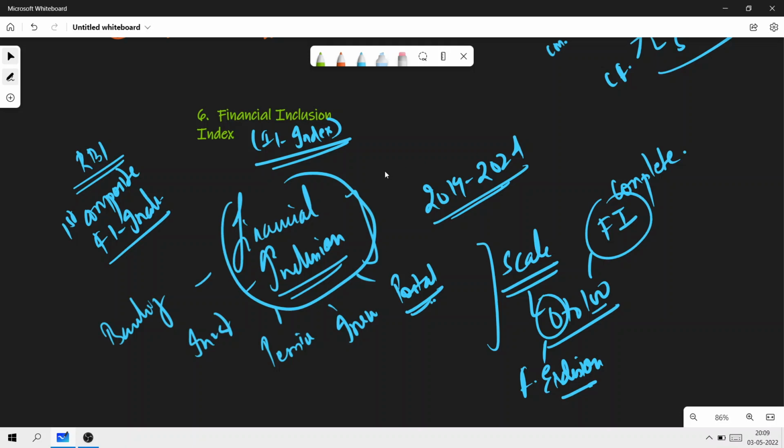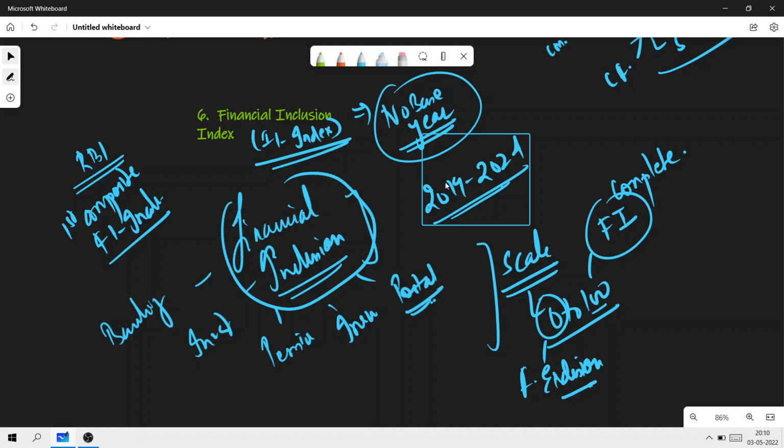Now, the Financial Inclusion Index doesn't have a base year. This is an important bit that you need to remember. It has no base year, reflecting the cumulative efforts of all the stakeholders over the years towards financial inclusion. Remember this for the exam's purpose. This is done by RBI, very important. It is the first composite financial inclusion index.